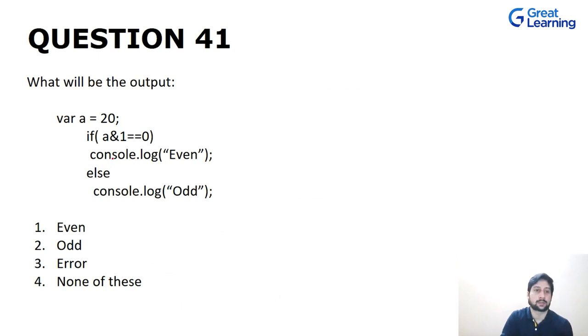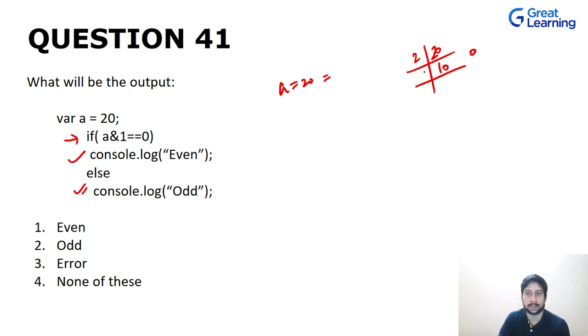Now let's talk about this question. In this question, we have var a equal to 20, and we are doing a bitwise operation in this if condition, and then depending on that we are either printing even or odd. If we talk about a, which is 20, the binary of this is found by dividing 20 by 2, you get the remainder as 0, and then you divide it again by 2, you get the remainder as 0.